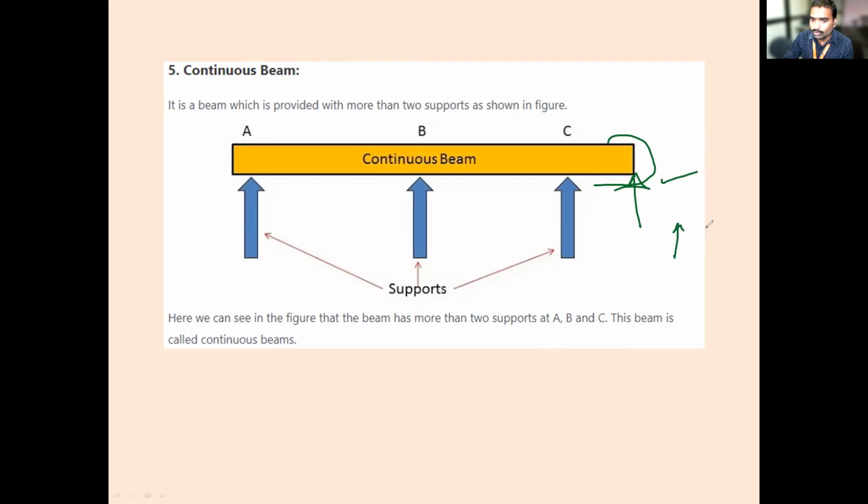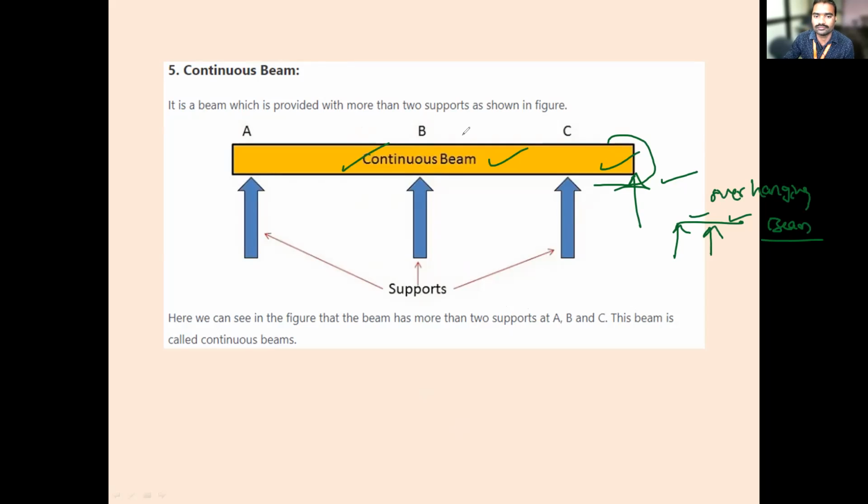If there are only 2 reactions with an overhanging portion, then it is called an overhanging beam. Is it clear? If there are 2 portions, that is overhanging. If there are more than 2 portions, then that will become a continuous beam.